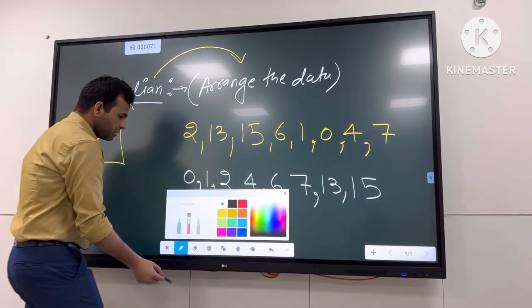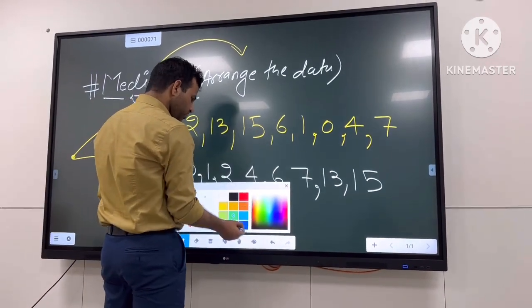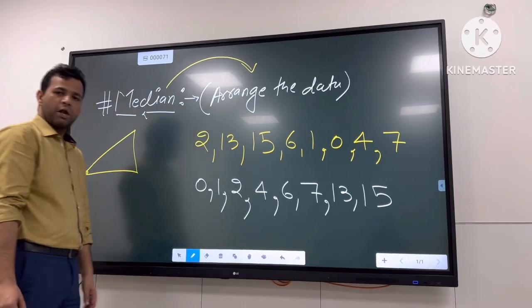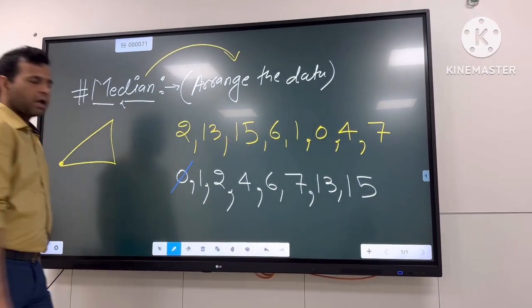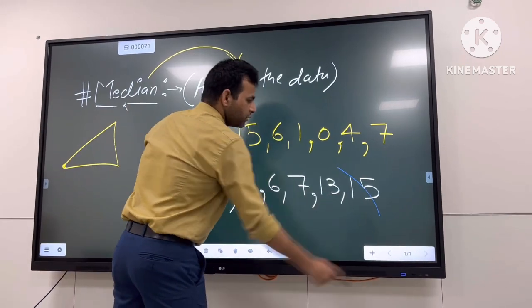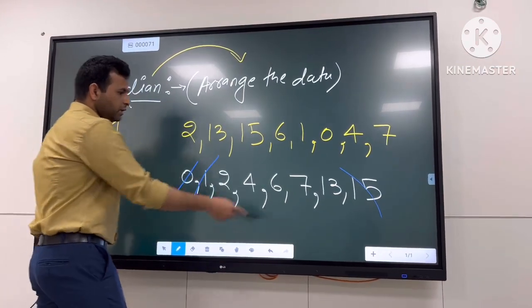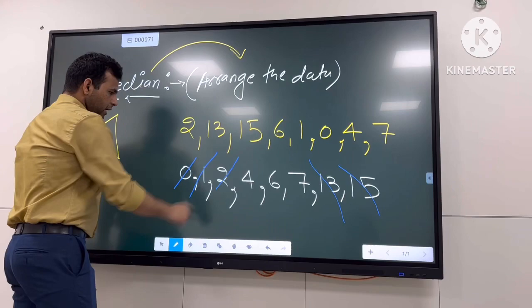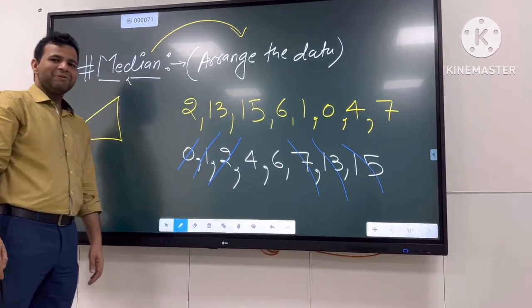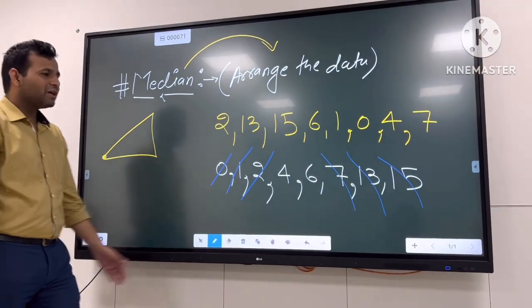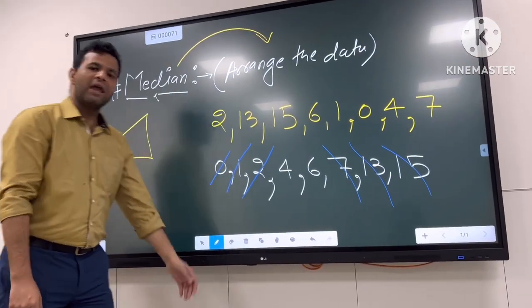Now the logic is simple. We need to find the middle value. Middle value, that means I need to cancel out the numbers. So I'll start with 0. So if I cancel out the 0, then I'll remove the 15 from here. Then 1, then 13 from here. Then 2, then 7. Can I cancel 4 and 6 and median will be 0? No, it can't be the answer, because there is a median in every data.